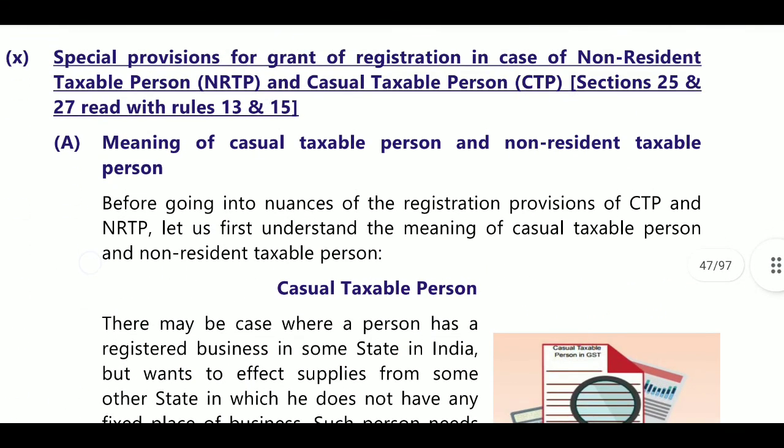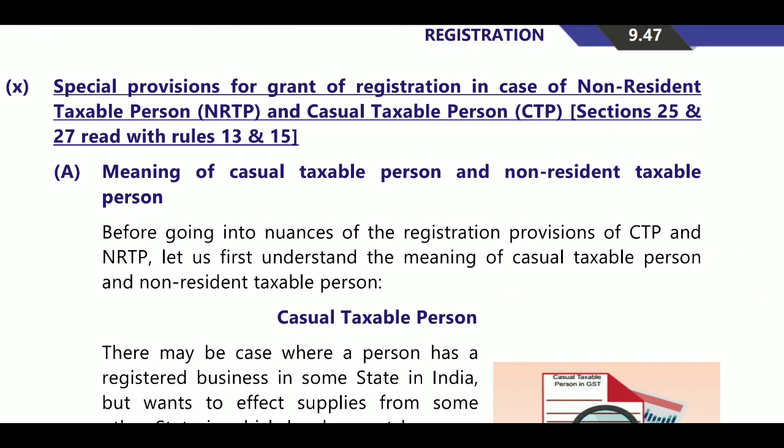Next one, special provisions for granting registration in case of a non-resident taxable person, NRTP, and a casual taxable person, CTP. These two persons are covered under Section 25 and Section 27. Their registration will be treated in the next class.